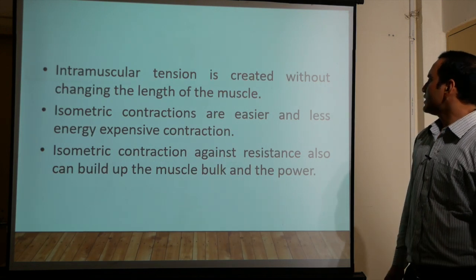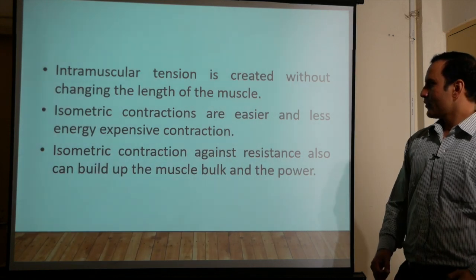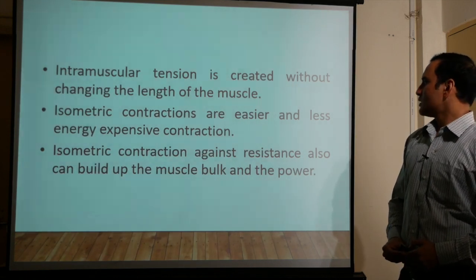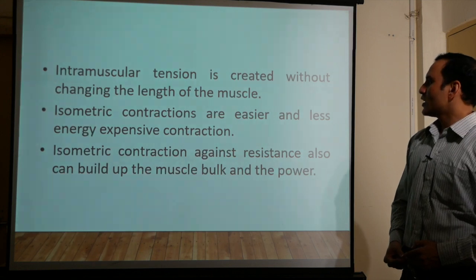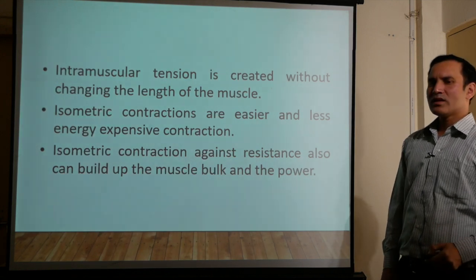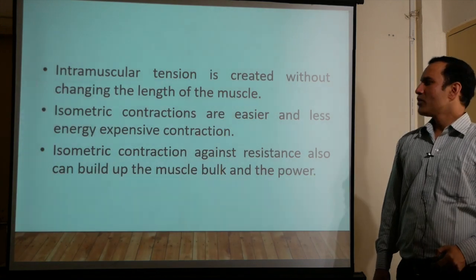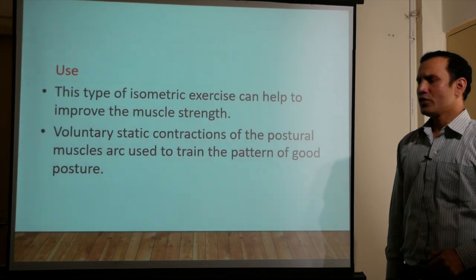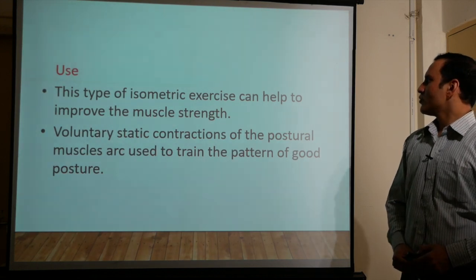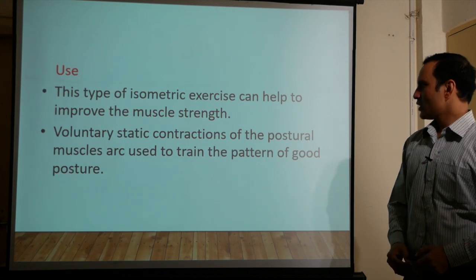Isometric contractions are easier and less energy expensive contractions. Isometric contractions against resistance can also build up muscle bulk and power. So this can also be used for building muscle work and muscle power. This type of isometric exercise can help to improve muscle strength.